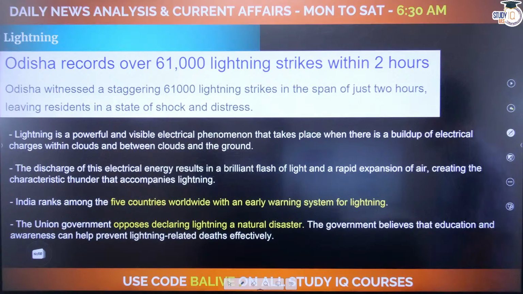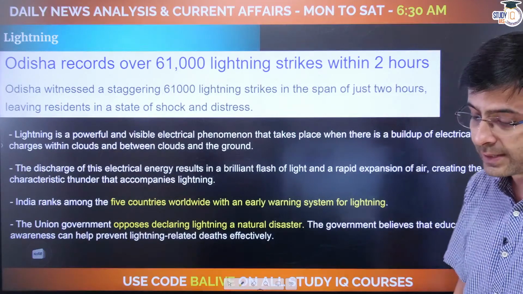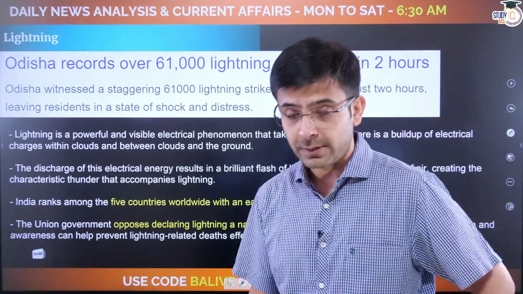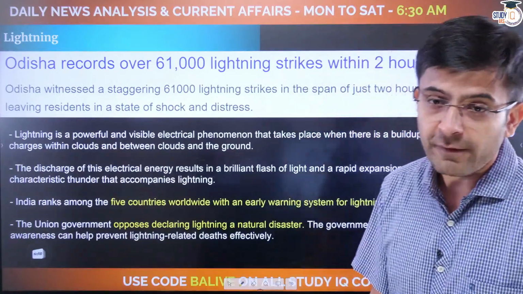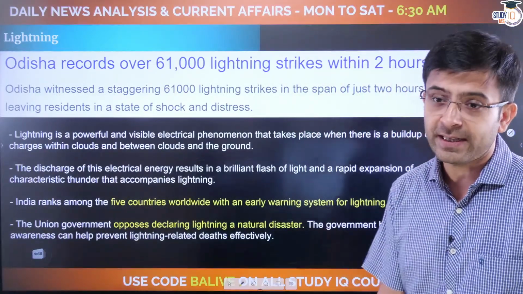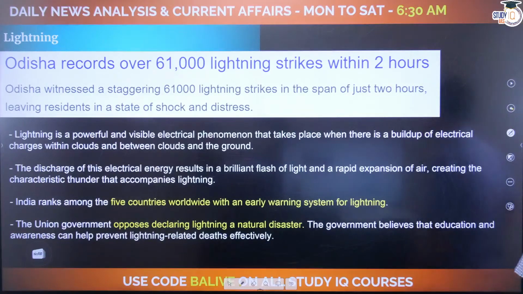Now look at this troubling news that I have for you. Odisha records over 61,000 lightning strikes within 2 hours. Odisha witnessed a staggering 61,000 lightning strikes, leaving residents in a state of shock and distress. Now let's understand what lightning is first, then I'll tell you the exact points that you need to know for this.